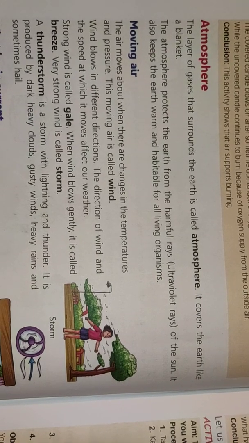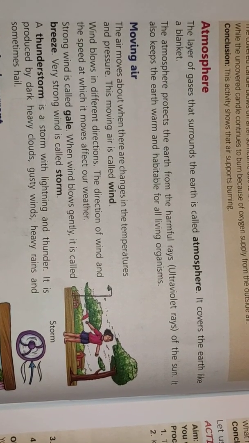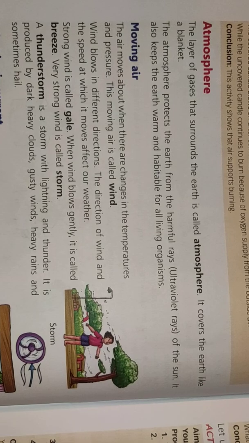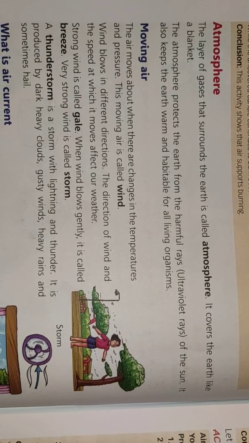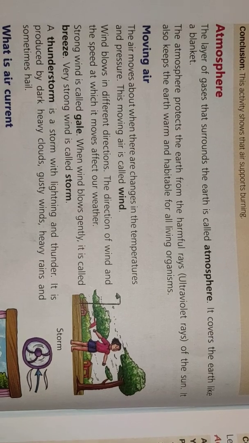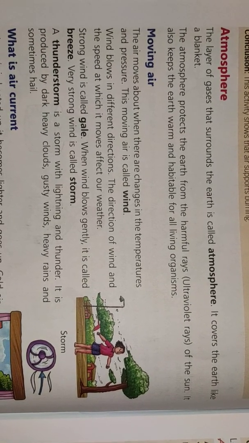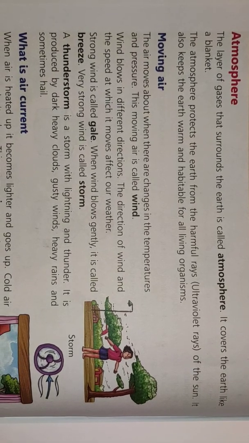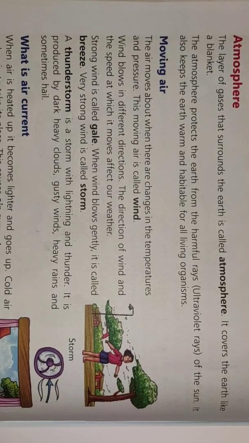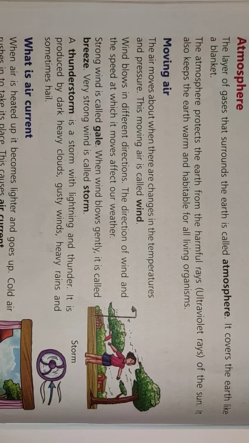Now what is atmosphere? The layer of gases that surrounds the earth is called atmosphere. It covers the earth like a blanket. The atmosphere protects the earth from the harmful rays, that is ultraviolet rays, of the sun. It also keeps the earth warm and habitable for all living organisms.